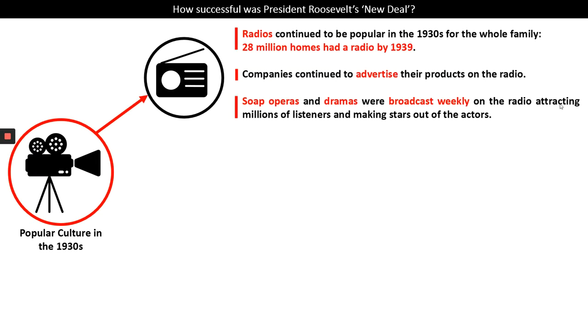So firstly, radio. Radios continued to be incredibly popular in the 1930s for the whole family, and by 1939, 28 million homes had a radio. Companies continued to advertise their products on the radio, as we saw in the 1920s, and things like soap operas and dramas were broadcast weekly on the radio, attracting millions of listeners and making celebrities and stars out of these actors.